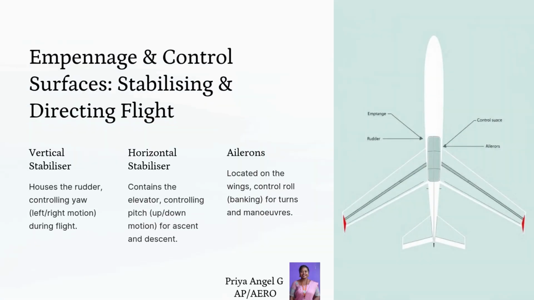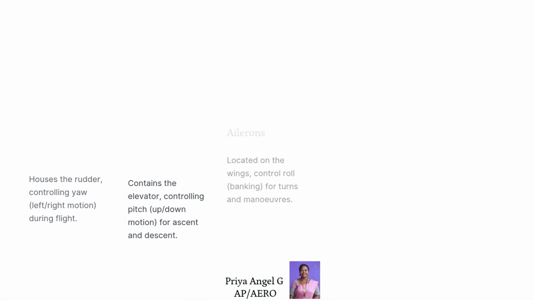Empennage and control surfaces. The empennage or tail assembly includes the vertical stabilizer with the rudder, which controls yaw or left-right movement, and the horizontal stabilizer with the elevator, which controls pitch or up and down motion. Additionally, ailerons on the wings control roll, allowing the aircraft to bank during turns.